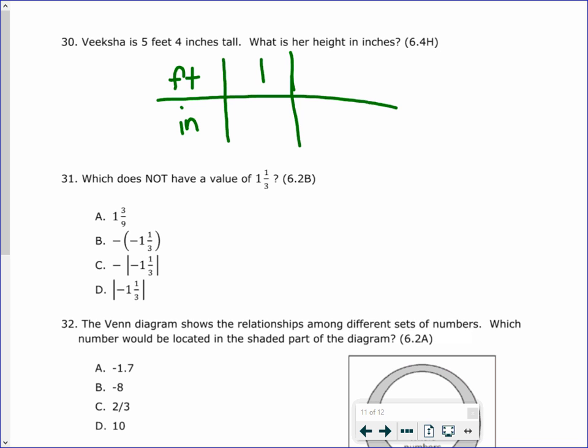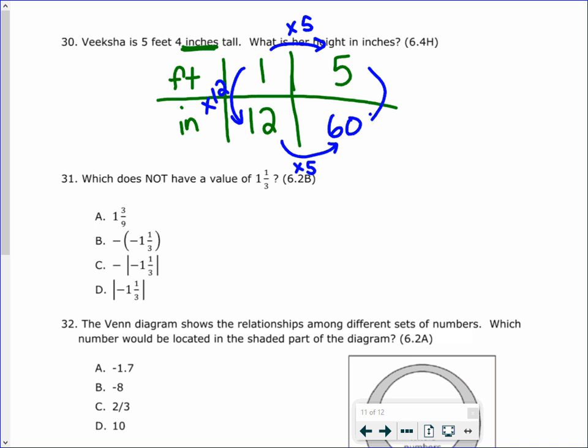Our given is 1 foot is equal to 12 inches. So 1 foot equals 12 inches, and you can see that on your conversion chart if you need to. They give us 5 feet. Just don't forget about this 4 inches. We're going to add that at the end. So 5 feet. So we're going to multiply times 5 or multiply times 12, which is 60. If we go down, that'll be times 12, and that'll give us 60.